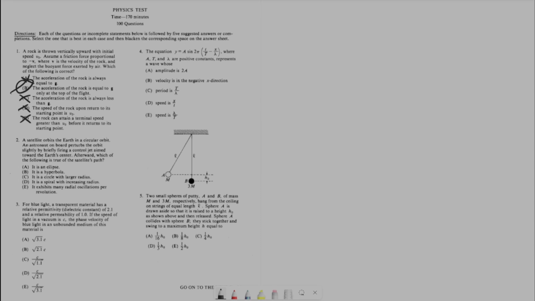No. If we look back into the question, they mention slightly and briefly perturbing it. Those are kind of important. The thrusters would have to be much greater for it to have a hyperbolic motion. Circle with a larger radius.